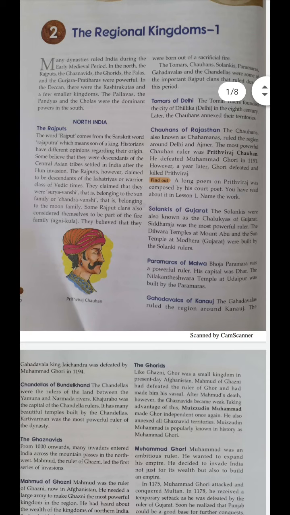Next we will see the Gandhavalas of Kanauj. Now the Gandhavalas ruled the region around Kanauj. In 1194, the king Jayachand of the Gandhavalas was defeated by Muhammad Ghori. Clear? Now, the Chandelas of Bundelkhand.